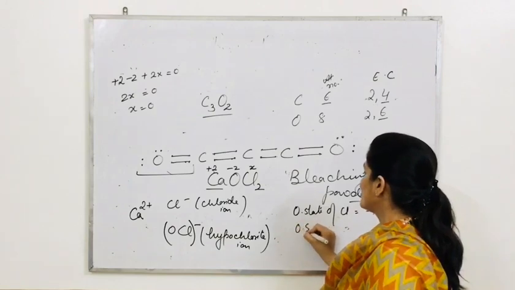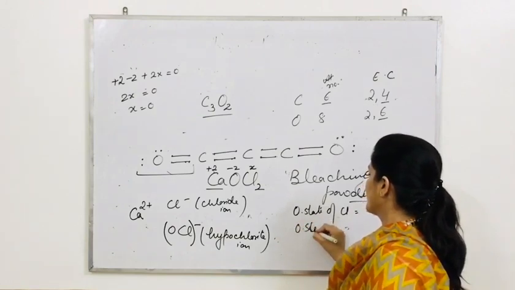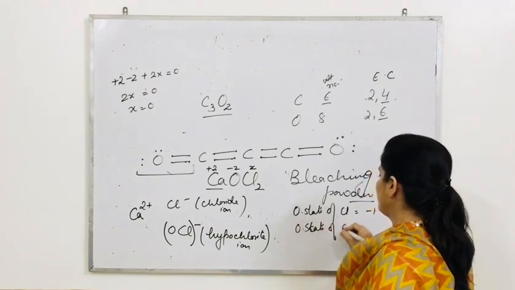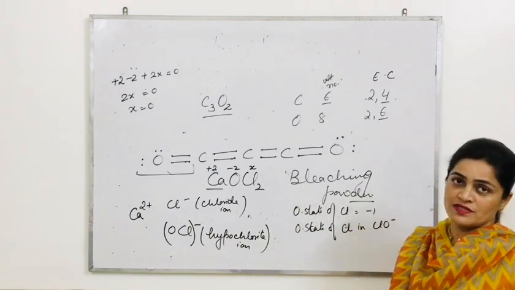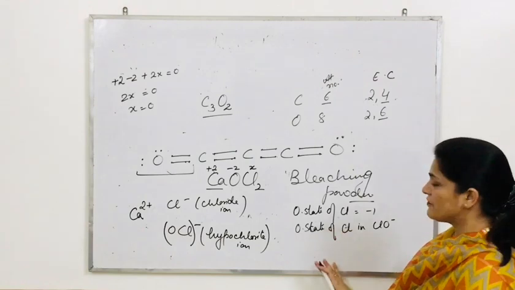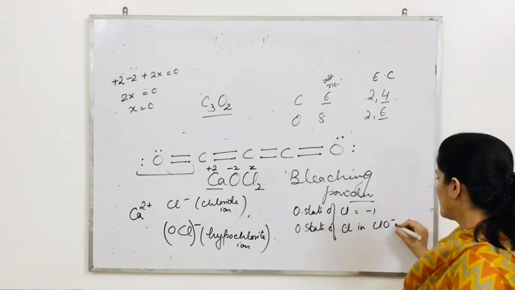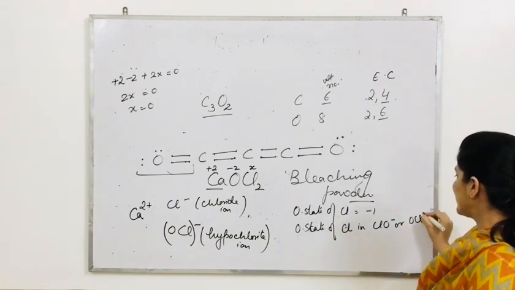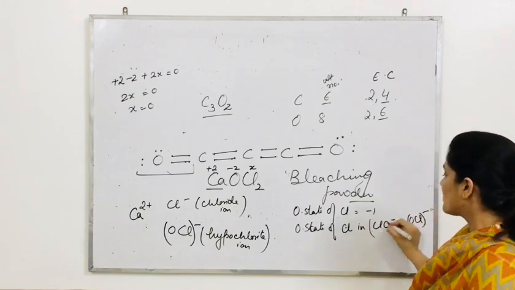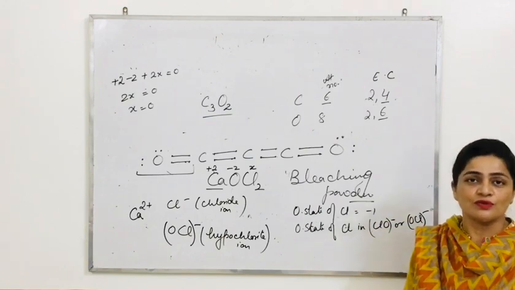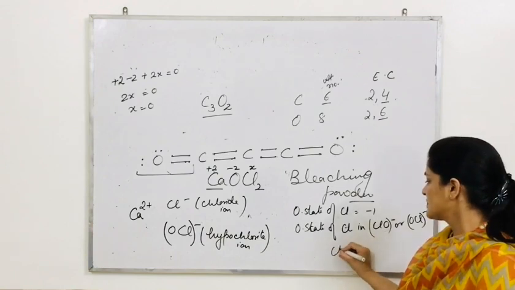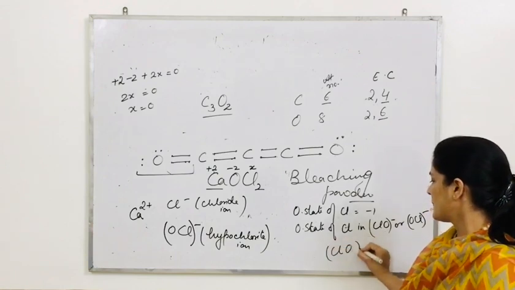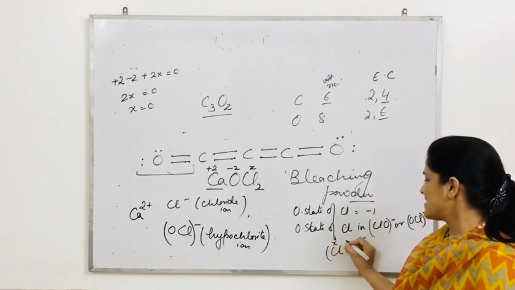Okay, and the oxidation state of chlorine in OCl negative, you can write. So I should write within bracket because we know how to calculate the oxidation state. So I am calculating now. ClO negative: Cl is X and oxygen is minus 2.